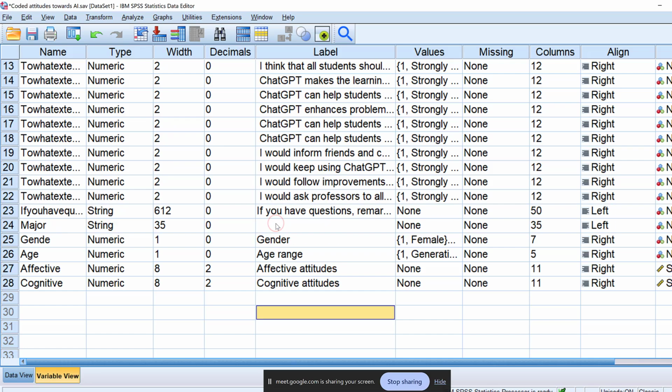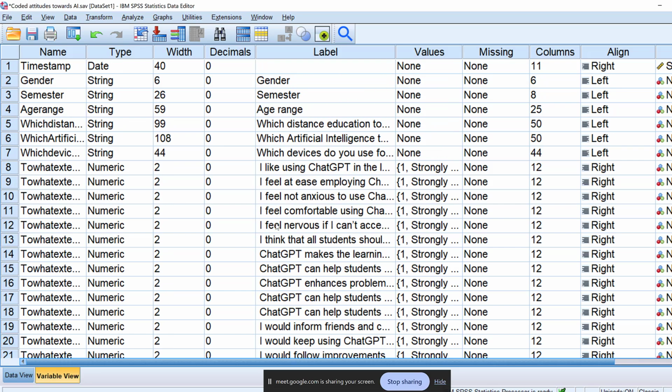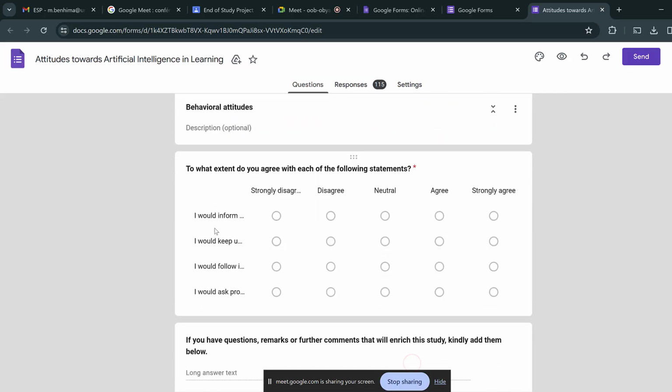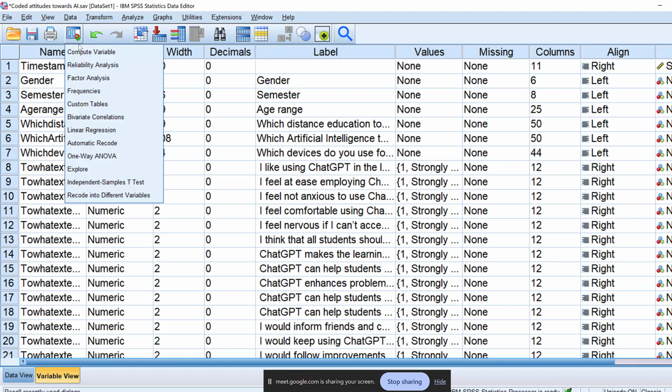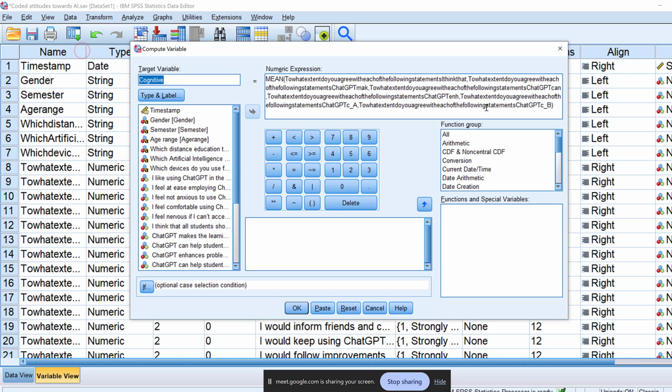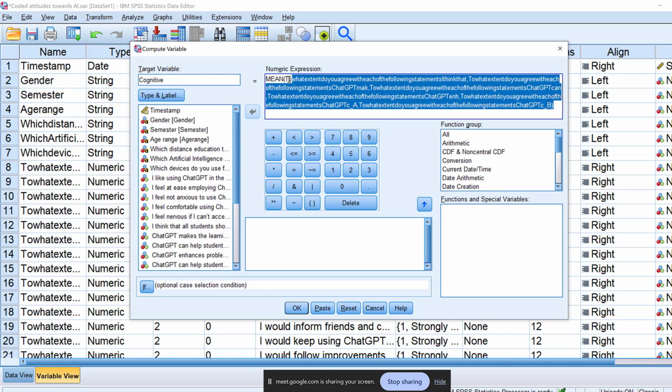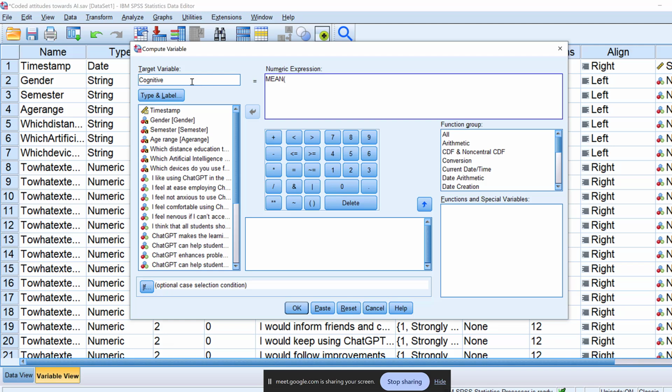And then I still need to do it for the other one. We have cognitive and we still have behavioral attitudes, right? So compute variable. "I would inform, I would ask." So this is behavioral.